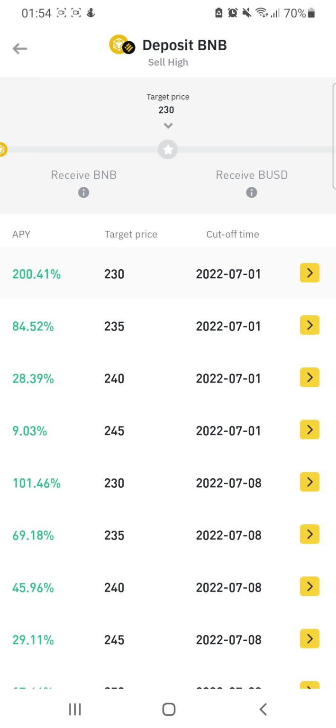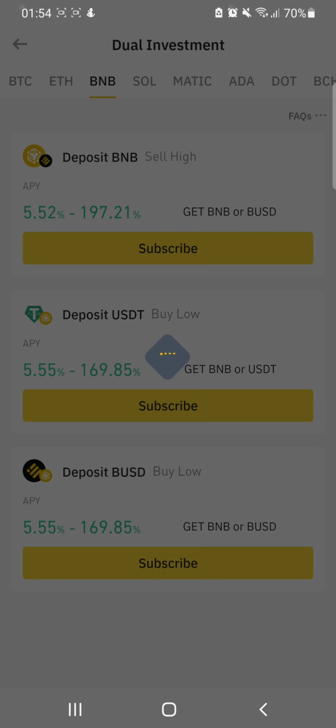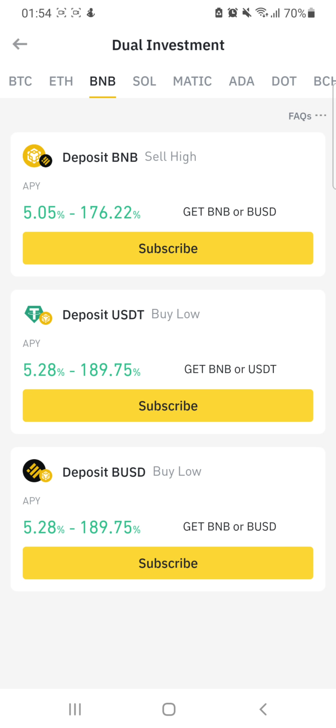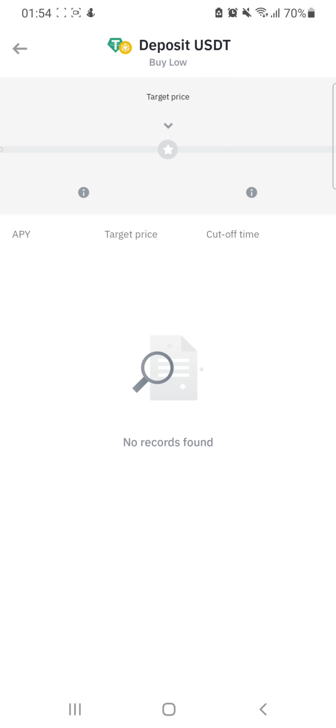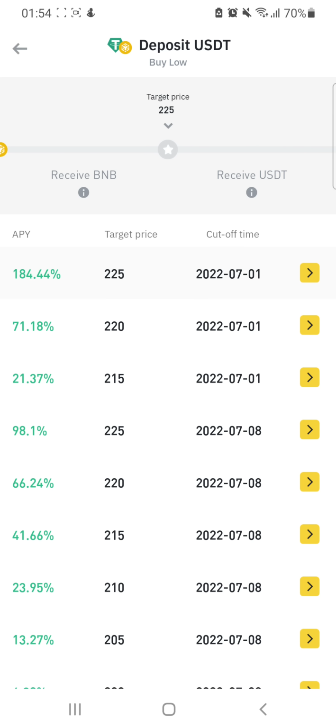What if we have, let's say for example, USDT already, right? And we want to buy BNB at a very low price. We can also do the same thing that we did for sell high. So all we need to do is click on subscribe. When you click on subscribe, you can choose a cutoff time and target price.